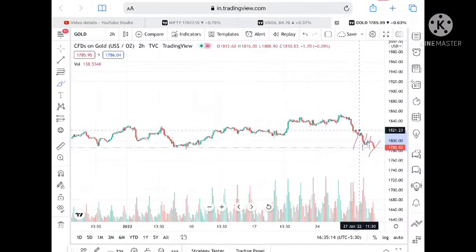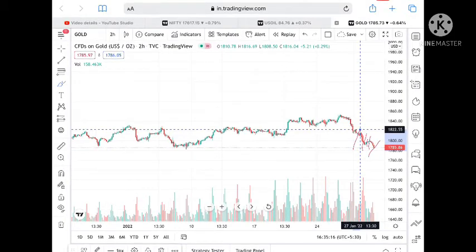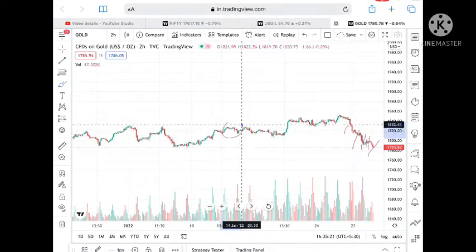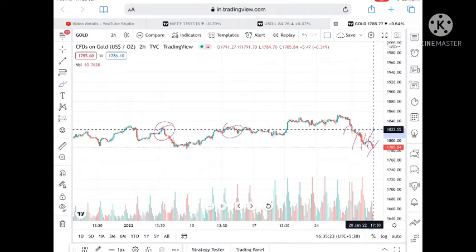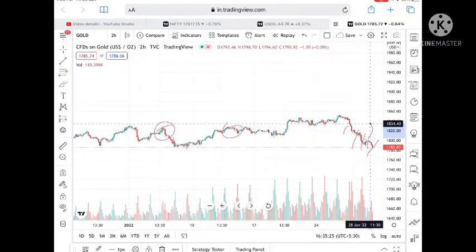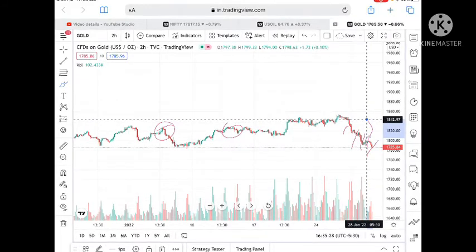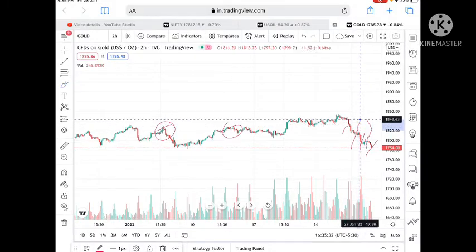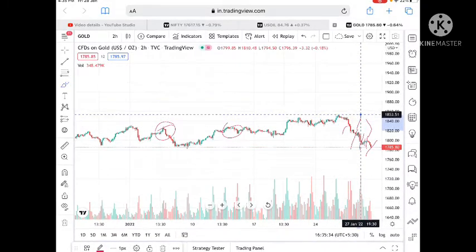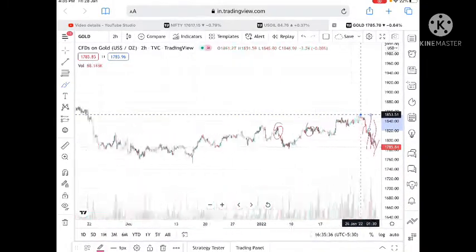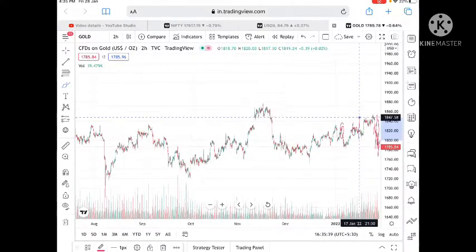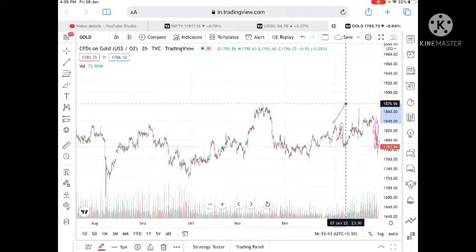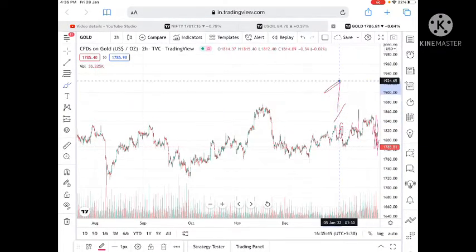And if it goes above 1815, it can touch a level of 1822, and from there a level of 1829. If it comes again to a level of 1829, we can see further upside to a level of 1834, and from there a level of 1842. If the price sustains above this level, it can go further high to a level of 1848, and from there a level of 1853. Once it goes above 1853, it can touch a level of 1864, and from there a level of 1877 also, and it can go further high.